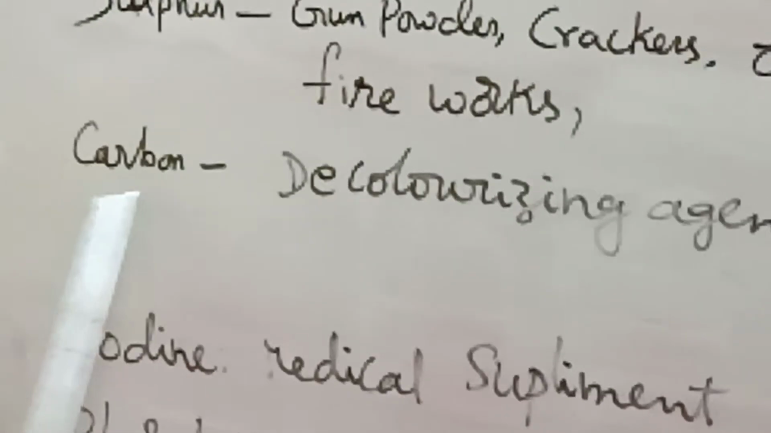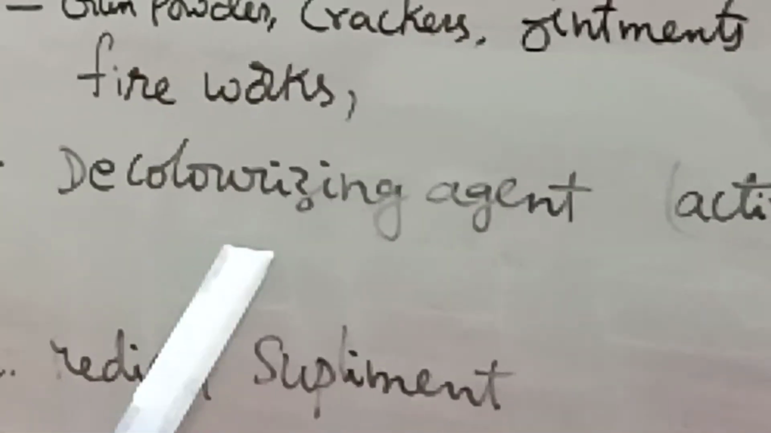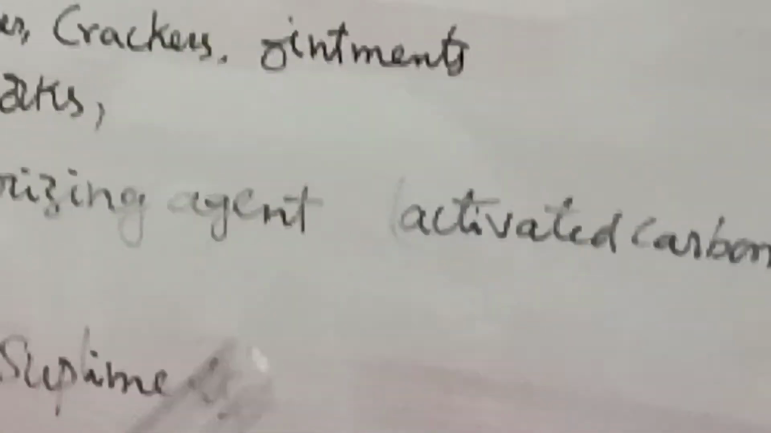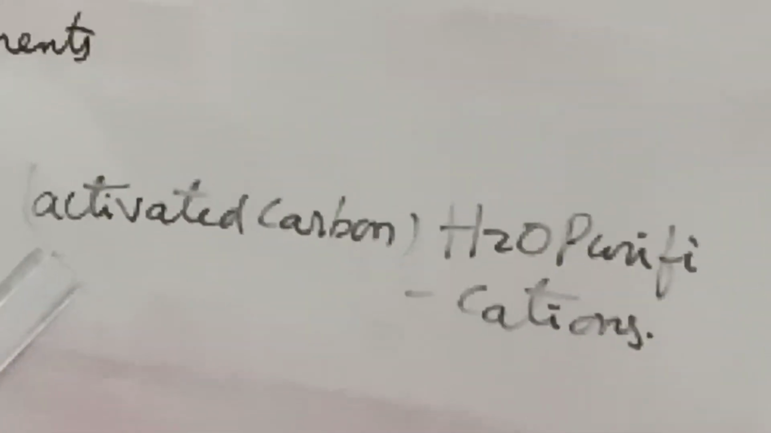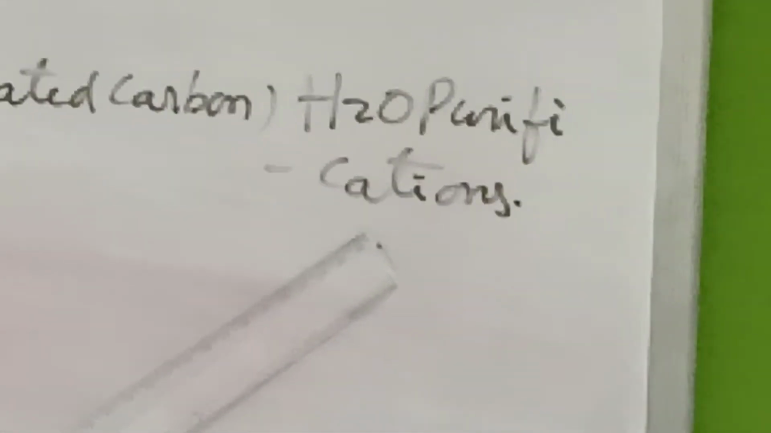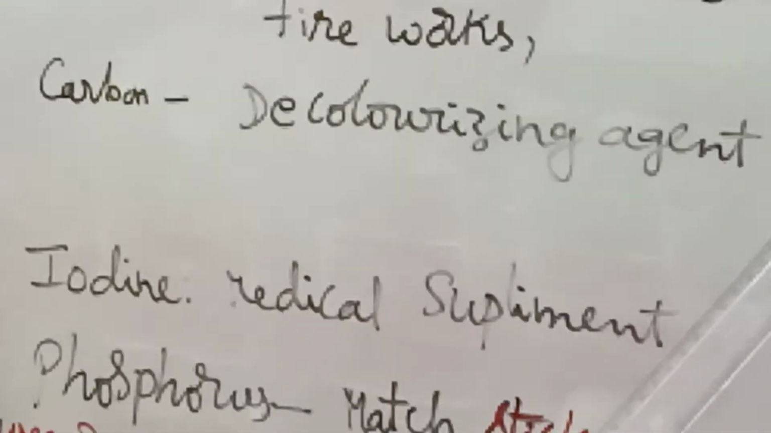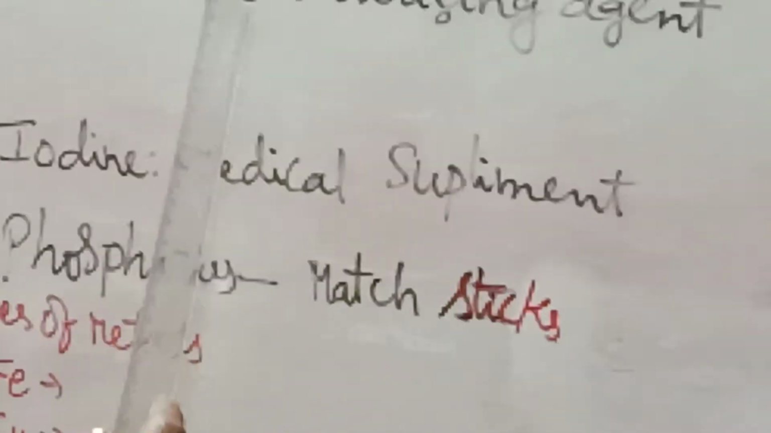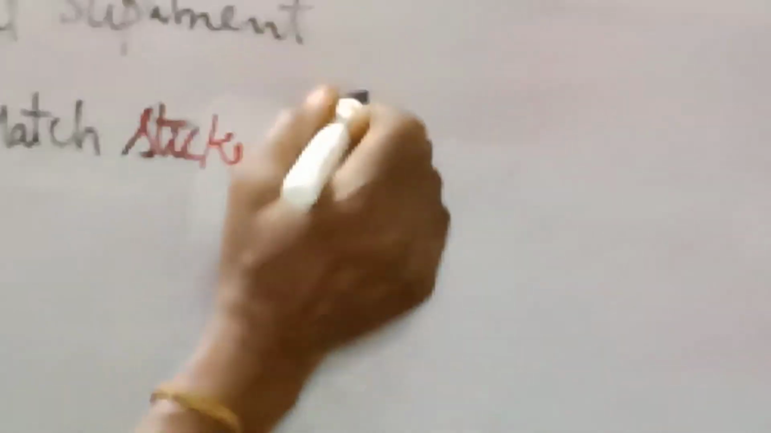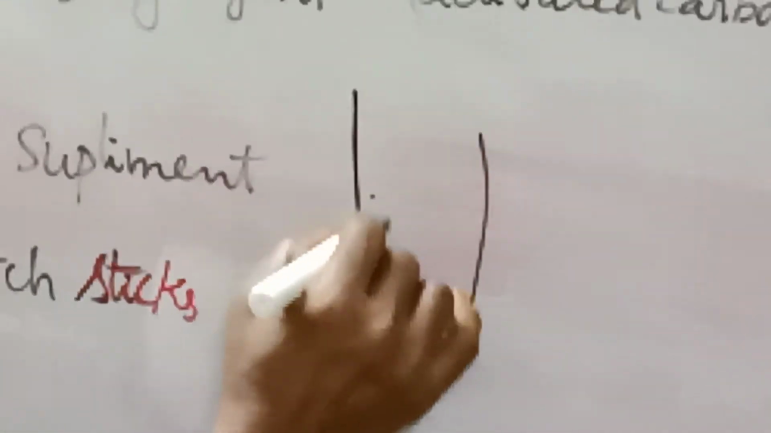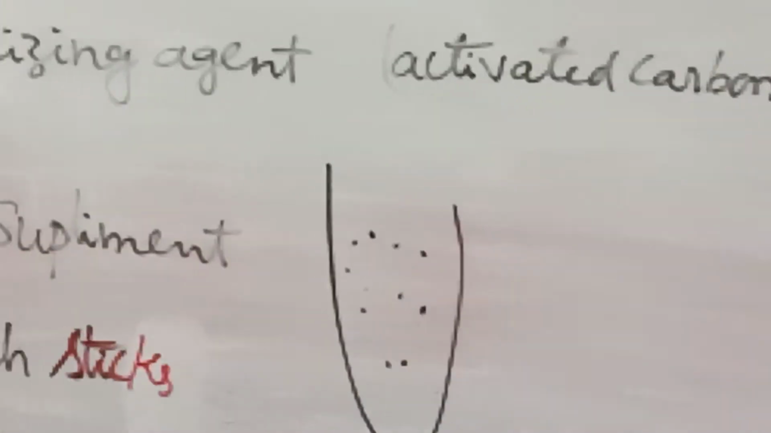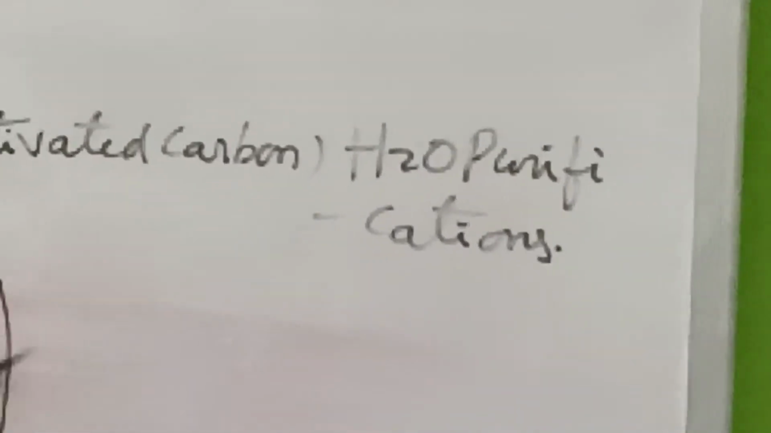Next, carbon is a decolorizing agent to remove color. Here activated carbon is used as a decolorizing agent, and it is also used in water purification. Nowadays most people are using AquaGuard water filters, and after 1 year they come and change the refill, which is cylindrical in nature. Inside that, carbon powder will be there. So carbon is used for filtration of water, purifying the water.